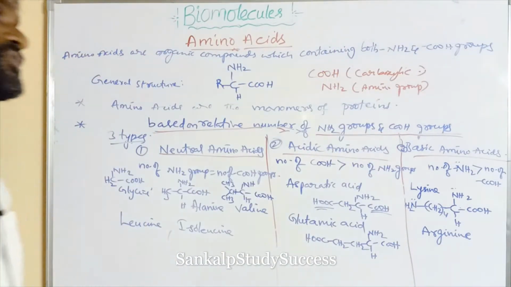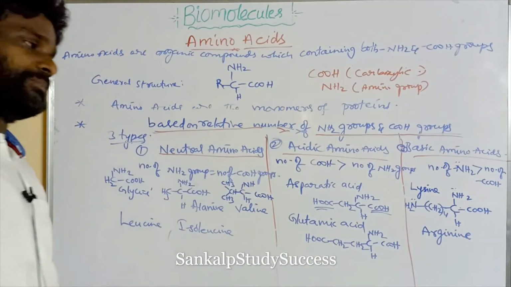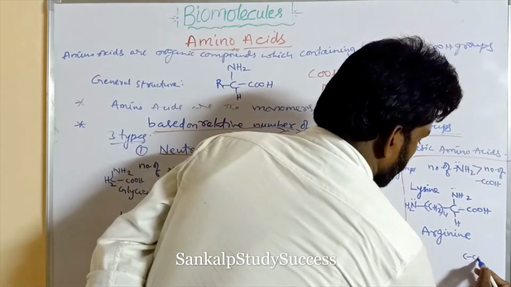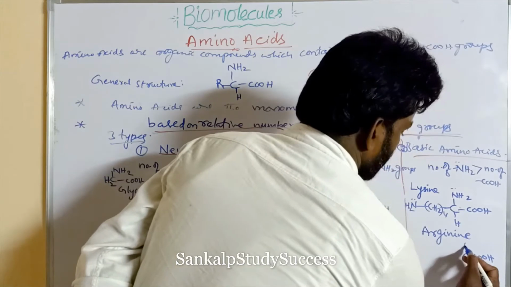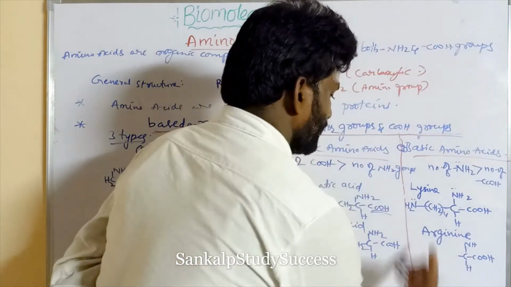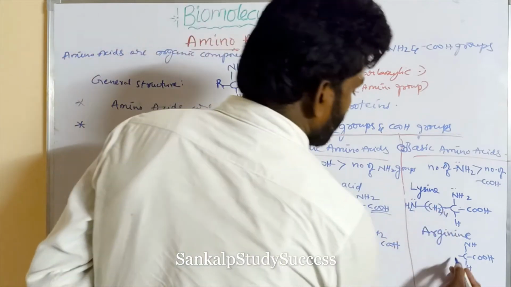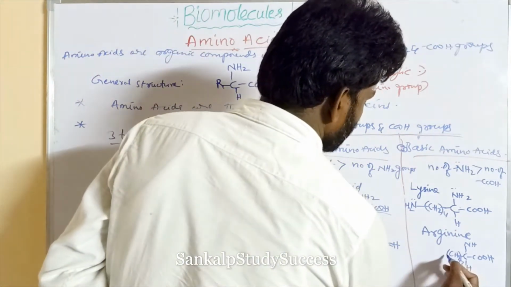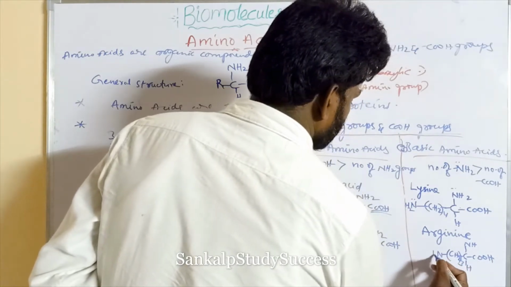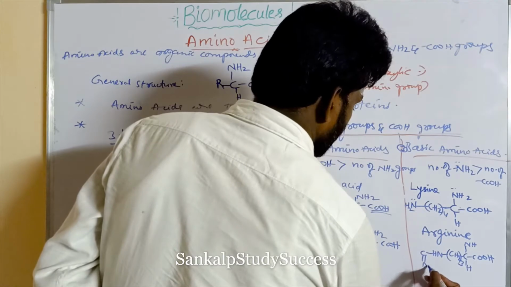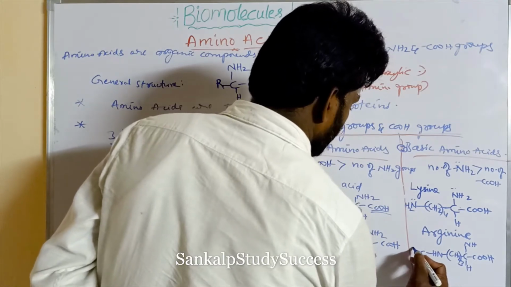Arginine is also a basic amino acid. What is its structure? COOH, NH2, and H, with CH2 thrice, then NH, then C double bond NH and NH2.